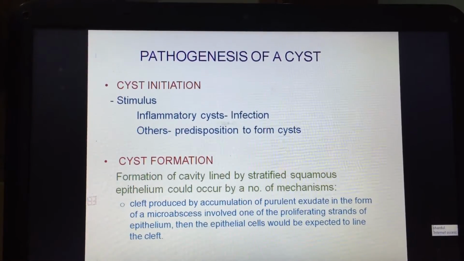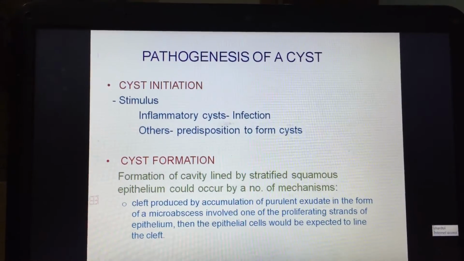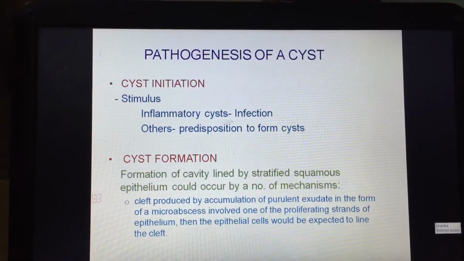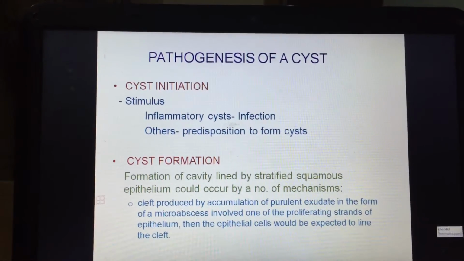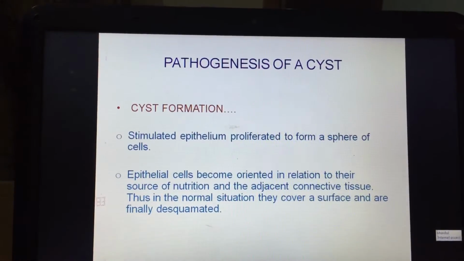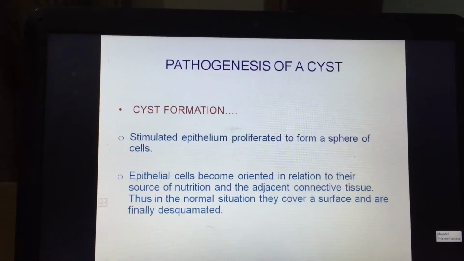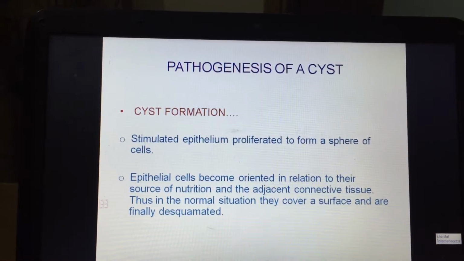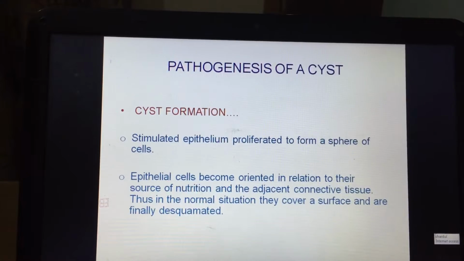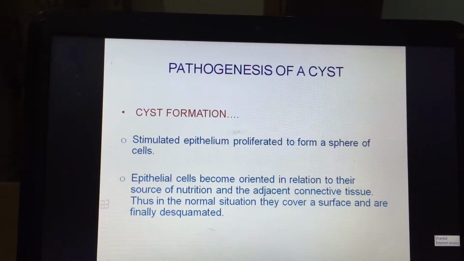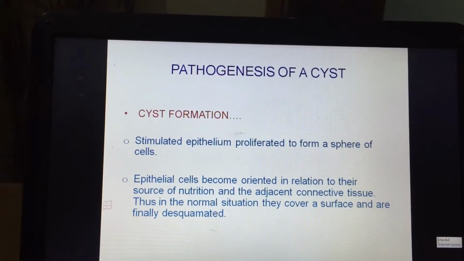A cleft produced by accumulation of purulent exudate in the form of a microabscess involving one of the proliferating strands of the epithelium, then the epithelial cells would be expected to line the cleft. Cyst formation continued. Stimulated epithelium proliferated to form a sphere of cells. The epithelial cells become oriented in relation to their source of nutrition and the adjacent connective tissue. Thus, in the normal situation, they cover the surface and are finally desquamated.